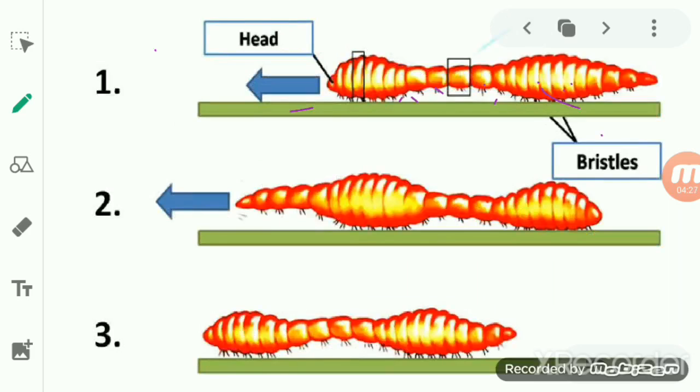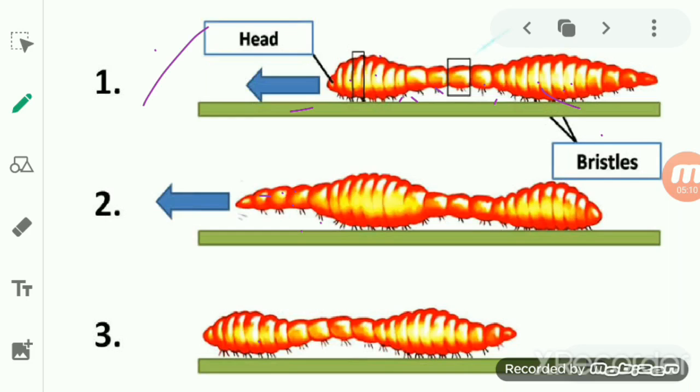Then what happens? You see the same thing going on here. This is the head portion. In the next step, the longitudinal muscle of the front portion comes into play. Right now the circular muscle has contracted, due to which it became long and thin. Now the circular muscle will come to the relaxed state. And how will it relax? When the longitudinal muscle contracts. When the longitudinal muscle of the front part of the earthworm contracts, it makes the segment short and fat again.